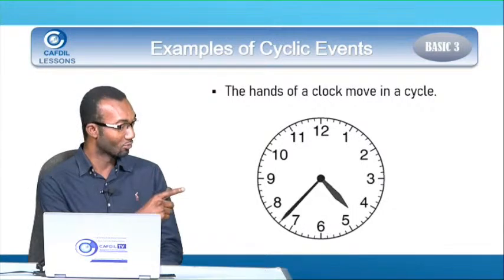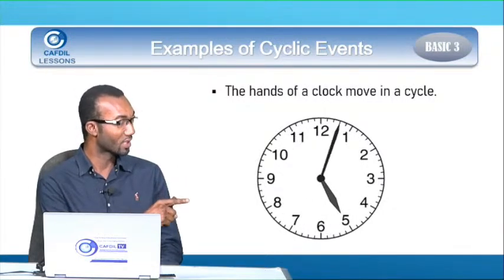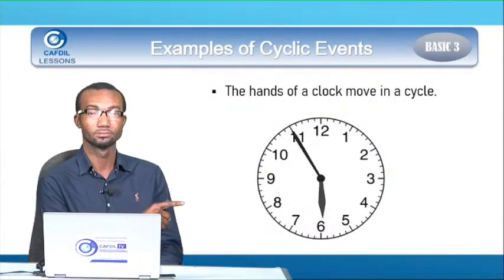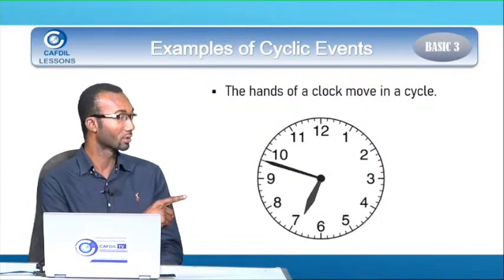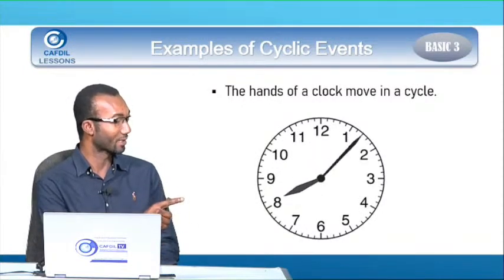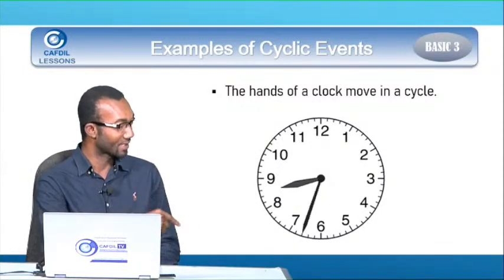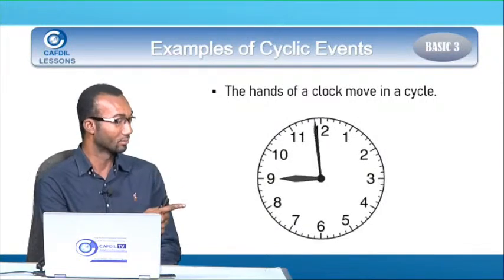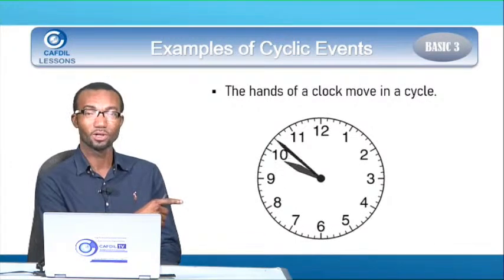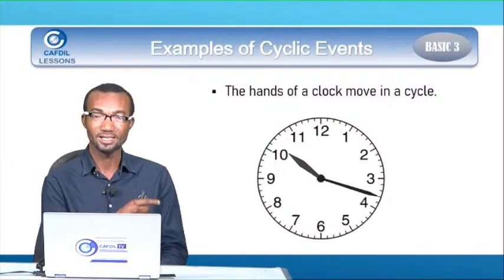And then it will move from 12 again and go through the same cycle again and again. So you will have 12 o'clock in the afternoon, 12 o'clock in the night, and then you will get the same time again and again. So you see that the hands of the clock also move in a cycle.